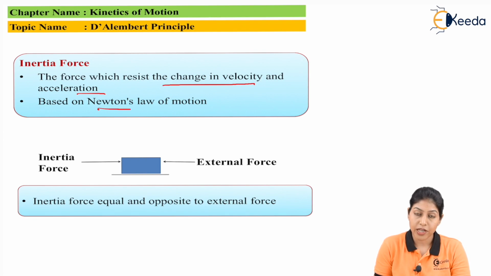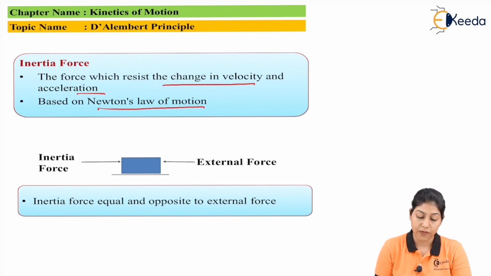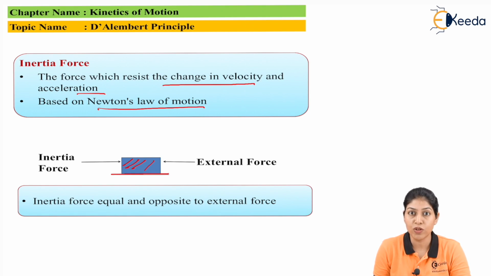This inertia force is based on Newton's law of motion. Here we consider Newton's second law of motion, where force is proportional to rate of change of momentum. Now if we define the inertia force, this is our body, and this body is placed on a surface. The surface can be smooth or rough. If it is a smooth surface, there is no friction force.